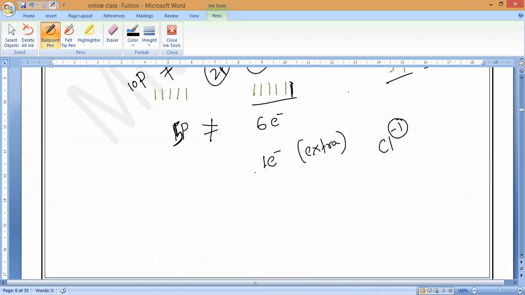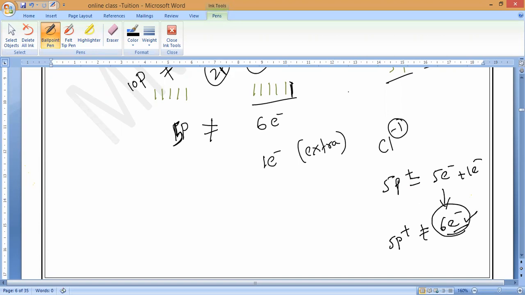Now, the receiving case, let me take. Initially 5 protons are there, which equals 5 electrons. Now, if it gains 1 electron, gains means 1 electron is added. Then what is the total count of electrons? 6 electrons. But protons are 5. So how many extra electrons are there? 1 electron is extra. So -1 will come.